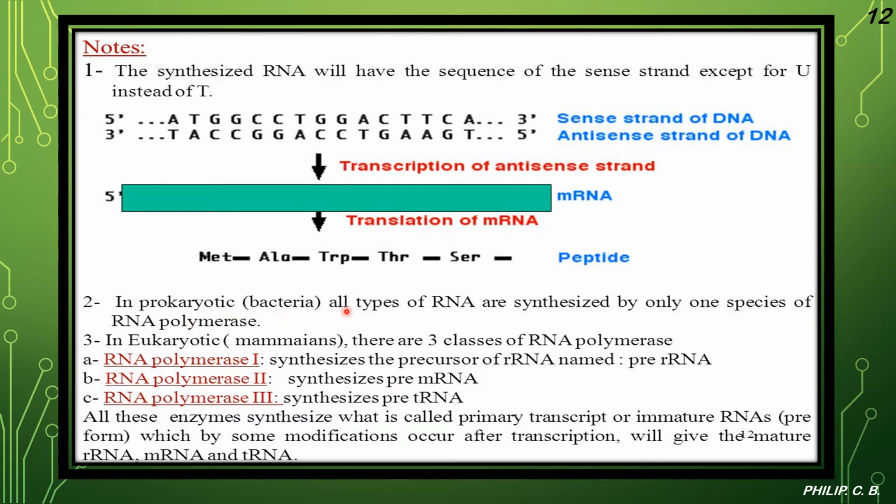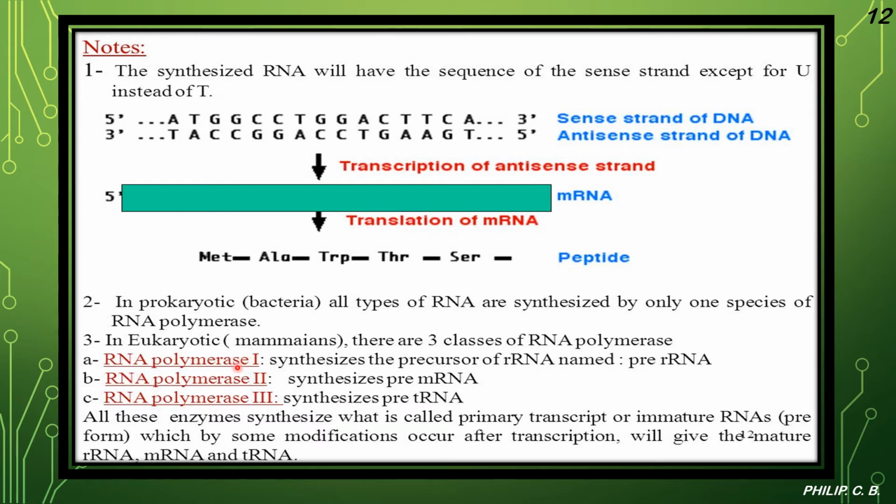In prokaryotes, that is bacteria, all types of RNA are synthesized by only one species of RNA polymerase. So when you talk about bacteria or prokaryotes, all types of RNA are synthesized, but by only one species. Then in eukaryotes, that is mammals, there are three classes of RNA polymerase as we read. So here the three classes are mentioned for your understanding: RNA polymerase 1, RNA polymerase 2, RNA polymerase 3. Otherwise we directly jump into RNA polymerase 3. So here we got all three.